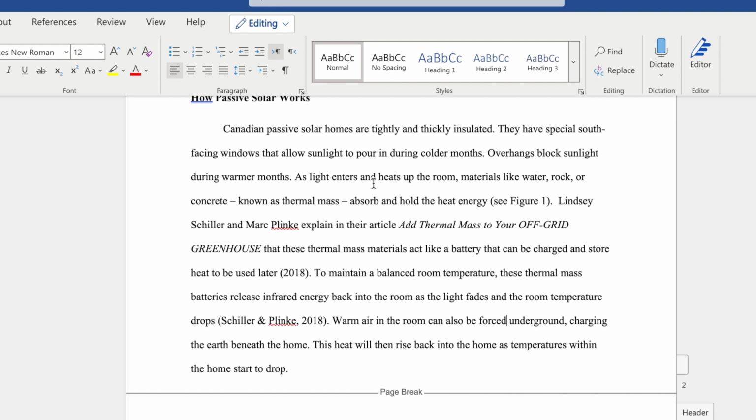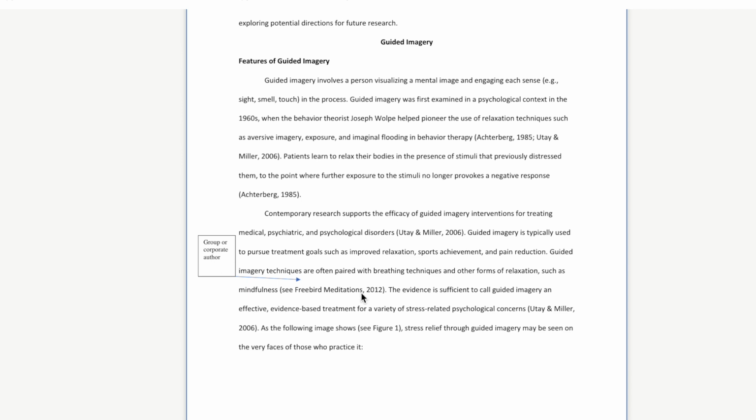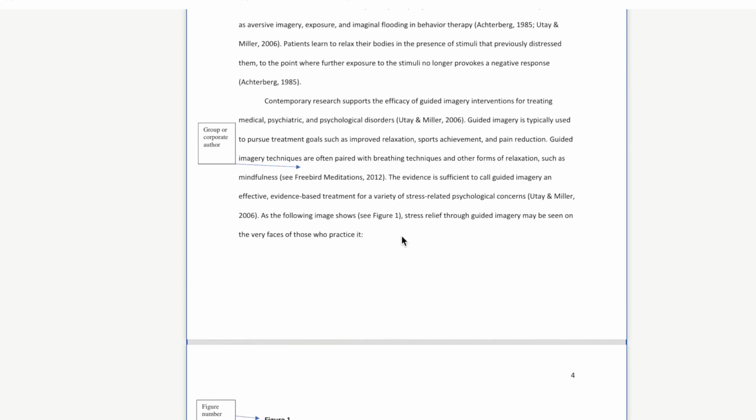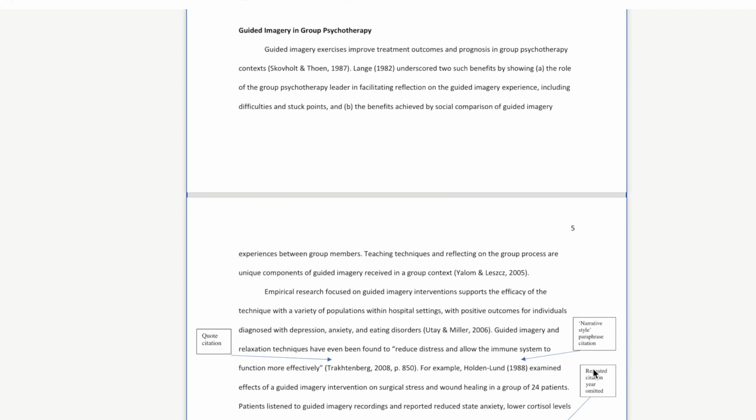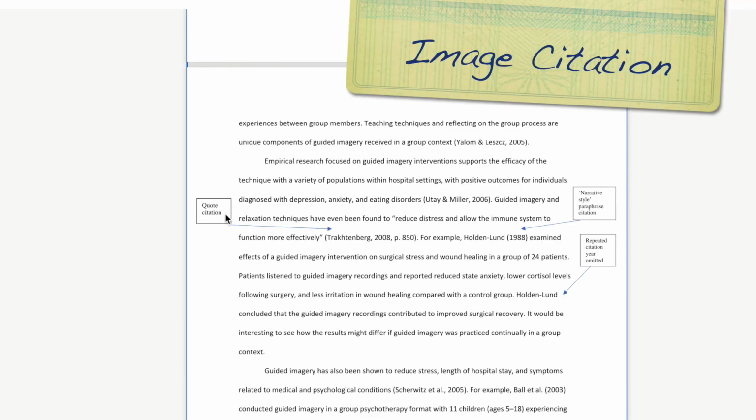I paraphrased it. So you got to go back and forth from your article back to this guide here and try and look and see how you are using in-text citation and see if you can find the example. There's all kinds of different examples. Here's that quotation one. Okay, the last thing I'll talk about is images.